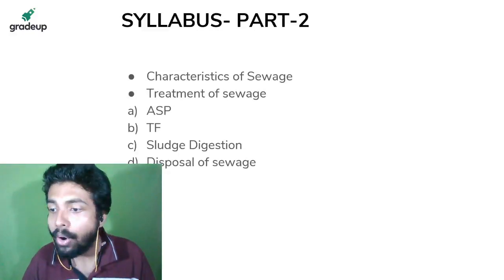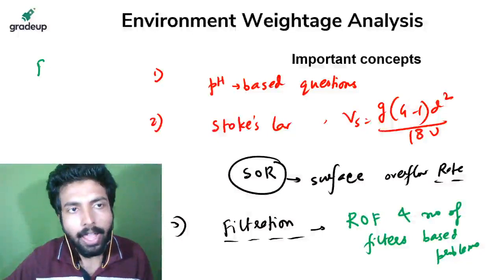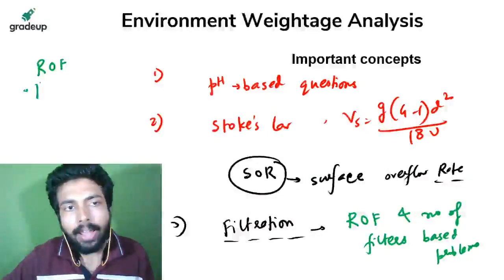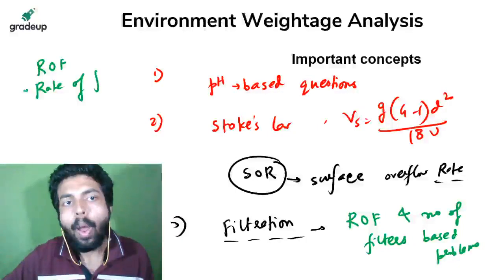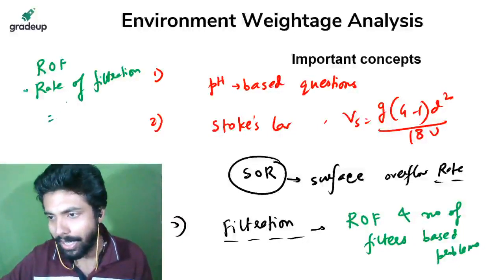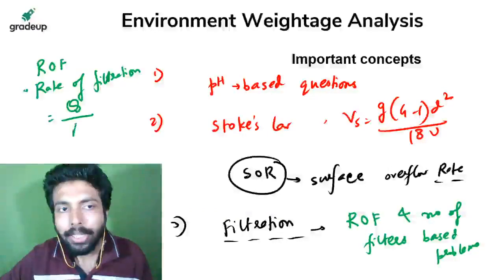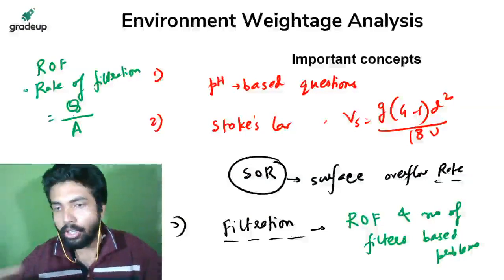ROF का मतलब, okay. What do you mean by ROF? ROF का मतलब है rate of filtration. What is rate of filtration? Rate of filtration is basically nothing but the flow rate upon the area, the surface area or the plan area.